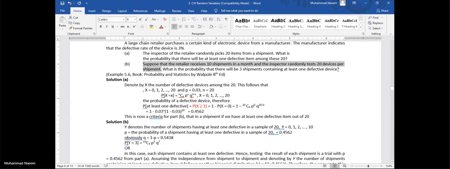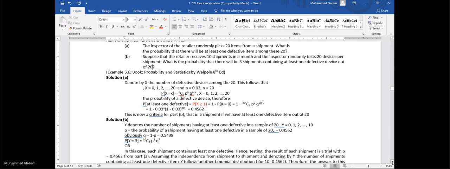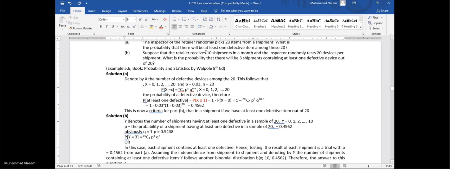So in this part, a sample of 10 shipments is drawn.